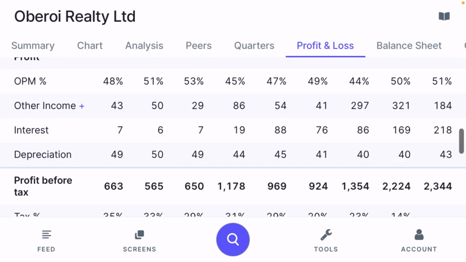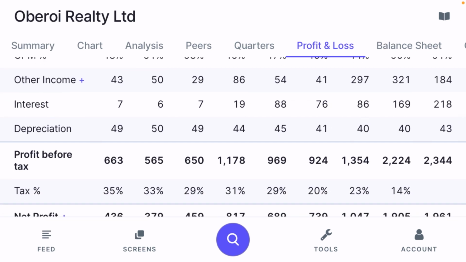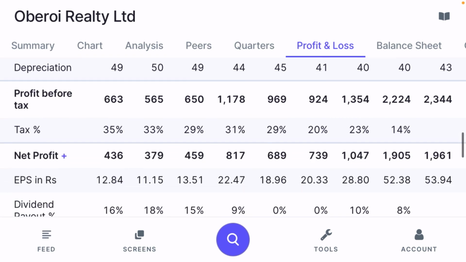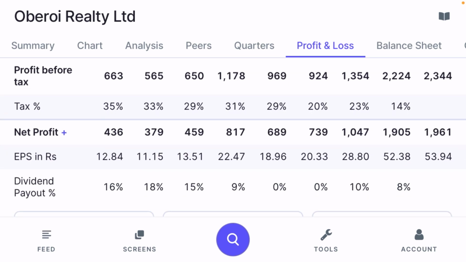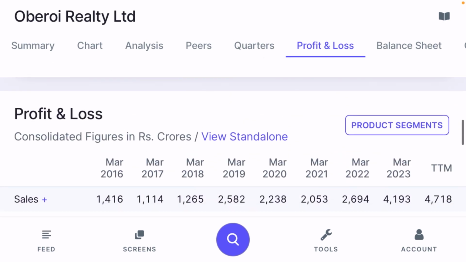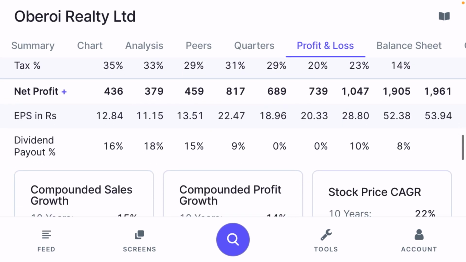The company is still paying interest of 218 crore annually, and is also creating a profit of 2,344 crore for this financial year, 2023 to 24. But it is a very excellent scenario. The company's profit is increasing exponentially. Even after paying the tax, the company is generating profit from 436 crore to 1961 crore in the last 5 to 6 years.